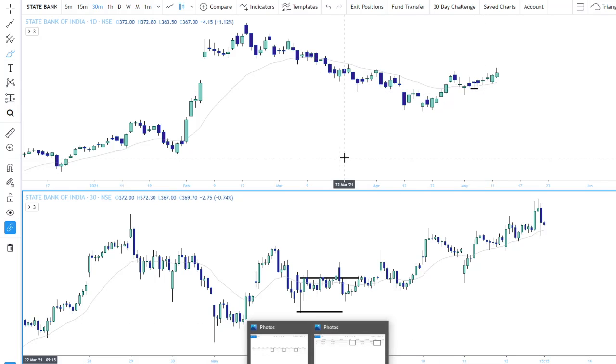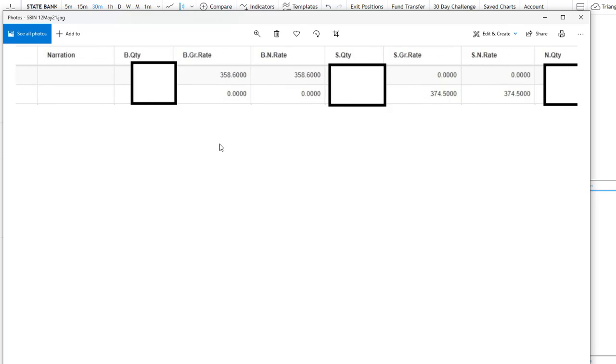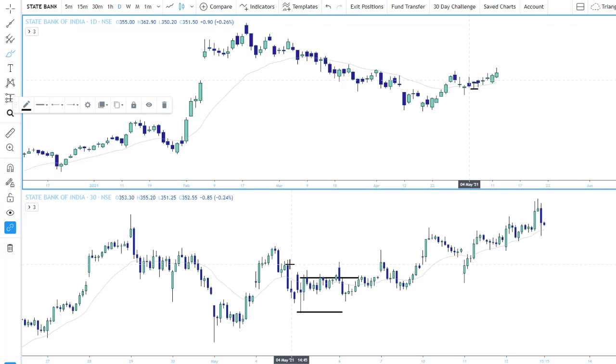And if you see here, I think 358.60 was my entry price and 374.50. So if you calculate 374.50 minus 358.6, I got close to 16 rupees profit. I think 7 rupees was my risk, so I got around 16, slightly more than a 1:2 risk to reward ratio.